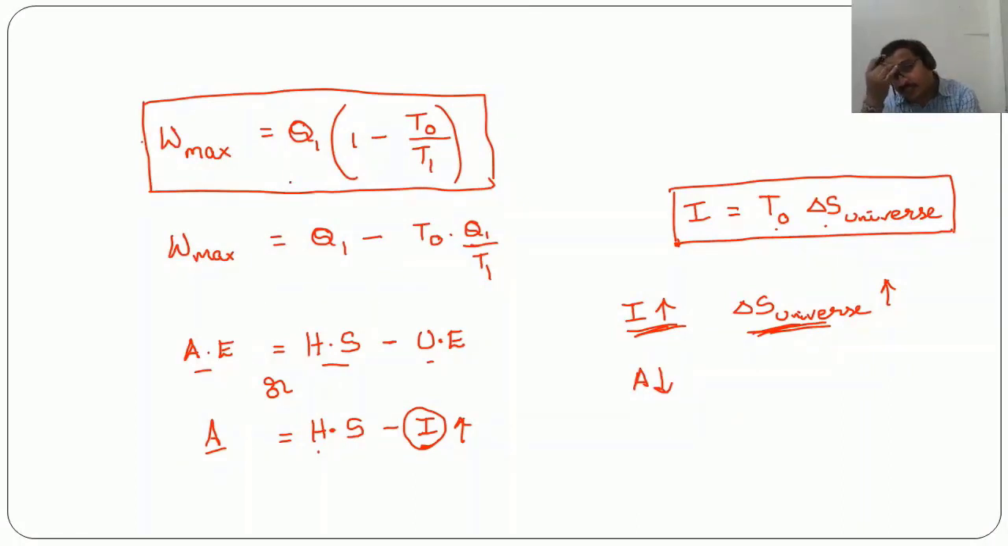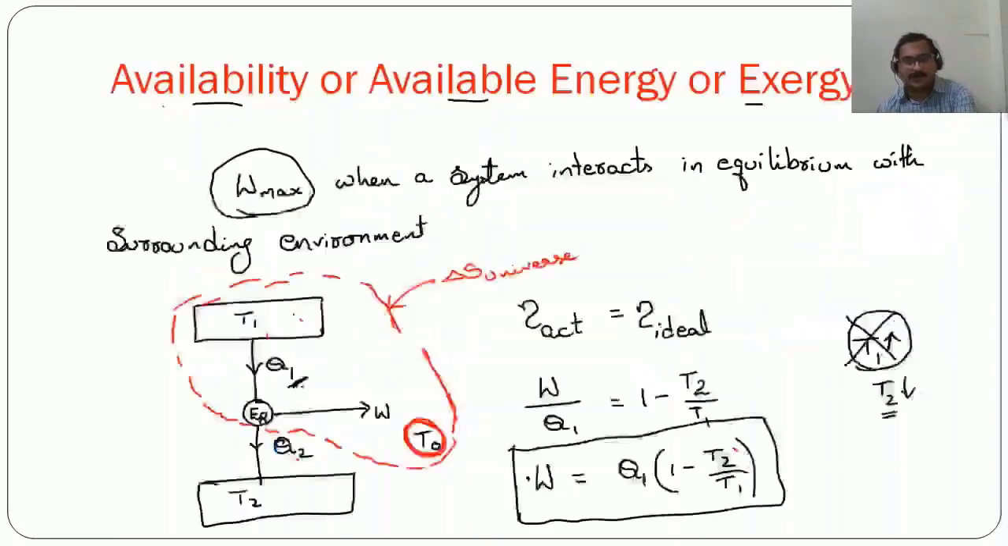So irreversibility here is T naught into delta S of the universe. We have already learnt the delta S of the universe concept previously. So based on the given question, first you need to calculate delta S of the universe. If you multiply that with the surrounding environment temperature, you can easily determine the irreversibility. Then availability can be obtained if we subtract this irreversibility from the amount of heat added. So try to remember this particular concept.